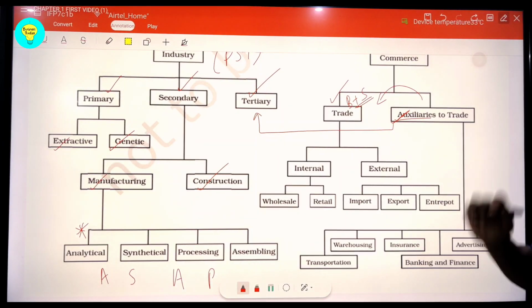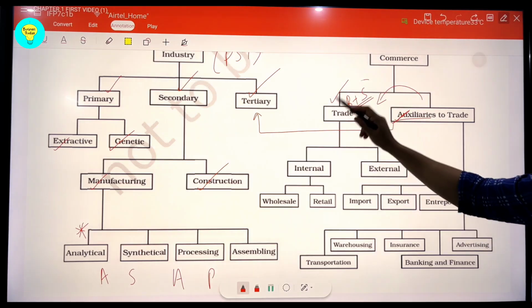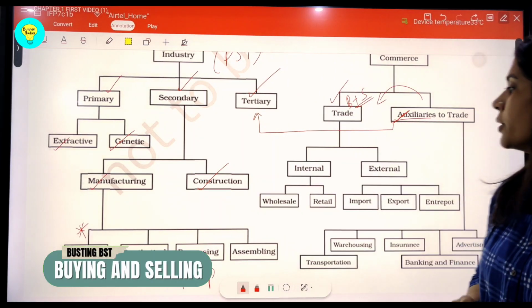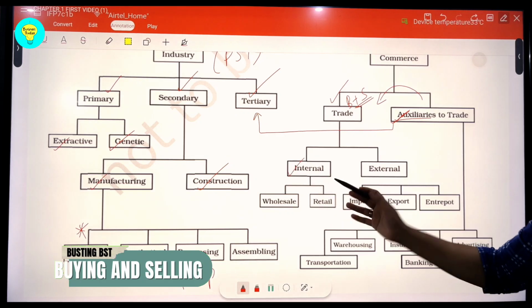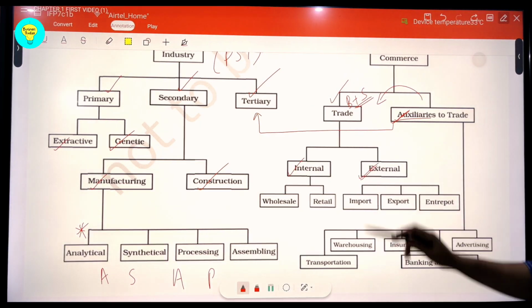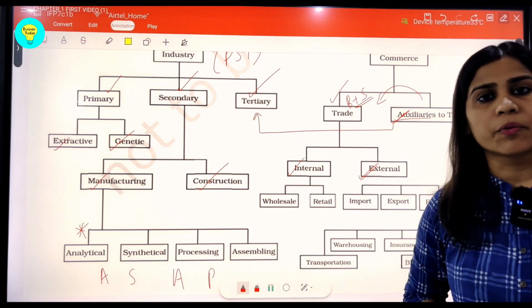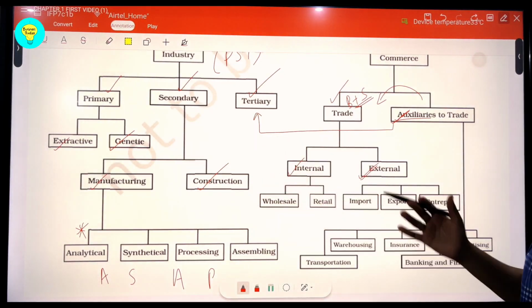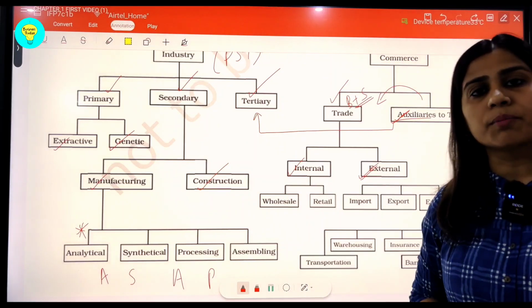When we talk about trade, as I told you, students, it is nothing but buying and selling, the exchange mechanism of goods and services. So here it can be internal trade within the boundaries of the nation, and there can be an external trade that is outside the nation's boundary, or international trade. One by one we have an entire chapter on this segment, students. We'll come to it later.